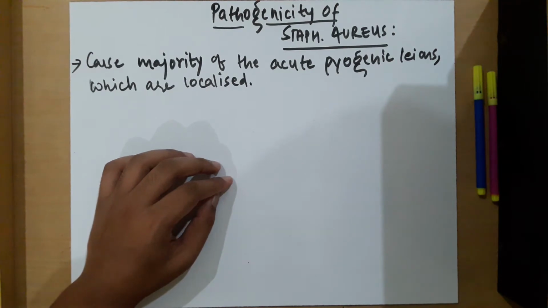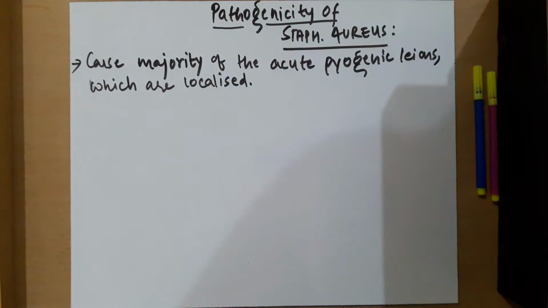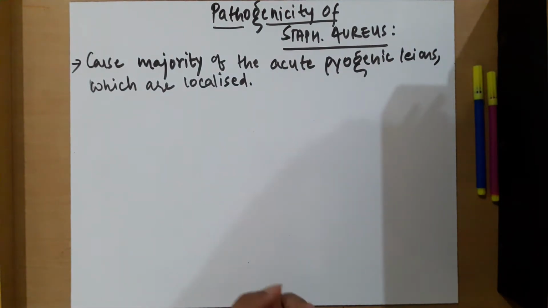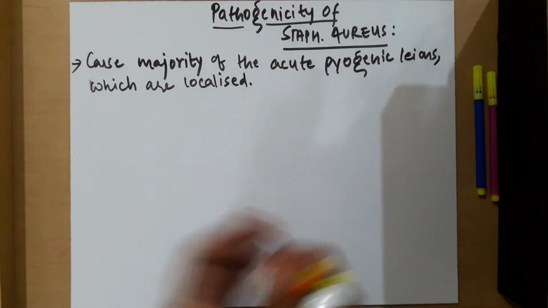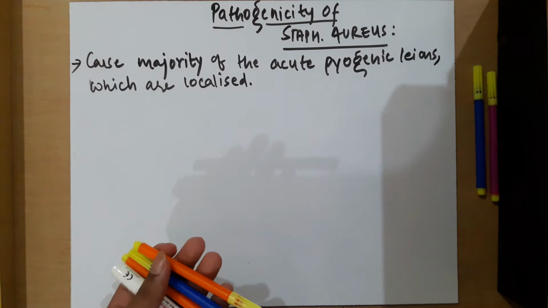We have already discussed exfoliative diseases and toxic shock syndrome while discussing the toxins produced by Staphylococcus aureus. So in today's video we shall discuss cutaneous infections, deep infections, and food poisoning.